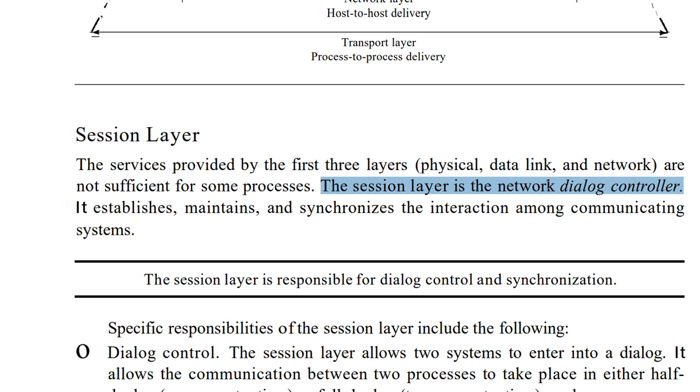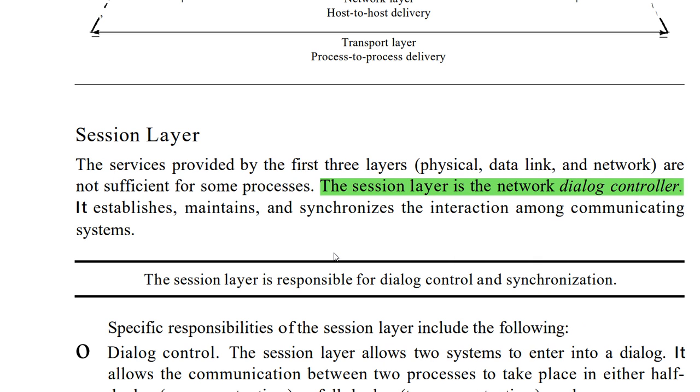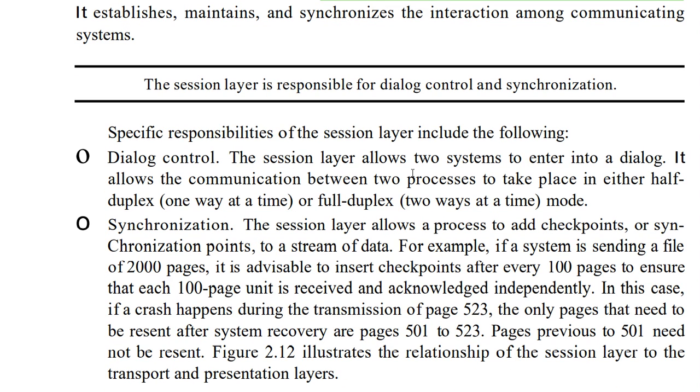It maintains and synchronizes the interaction among the communicating systems, which is why we call it a dialog controller. The session layer is responsible for dialog control and synchronization. You may ask what dialog control is; that is in the next point. Just keep in mind that the session layer is responsible for dialog control and synchronization. Dialog control means it allows two systems to enter into a dialogue.